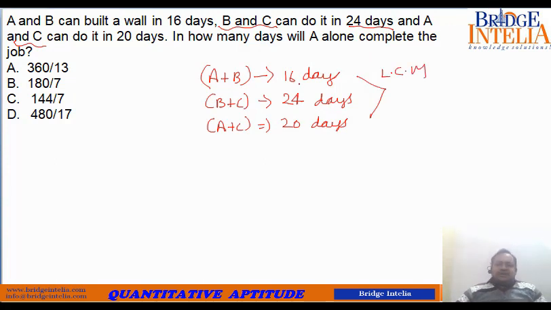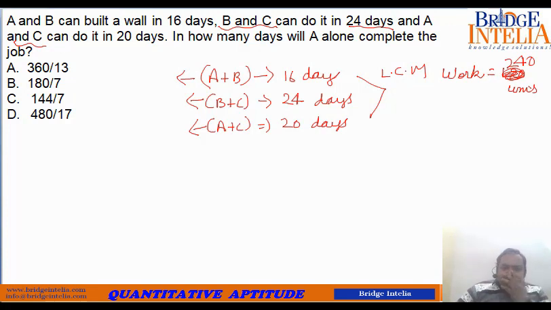So the LCM of these three numbers 16, 24 and 20. What is the LCM? LCM is 120. So you can assume the work to be equal to 120 units. Based on this, you can reinterpret or give mathematical values to their output as well. So A plus B, 16 days. Okay, here the LCM will be 240, not 120. So 240 units is the work, is the target.